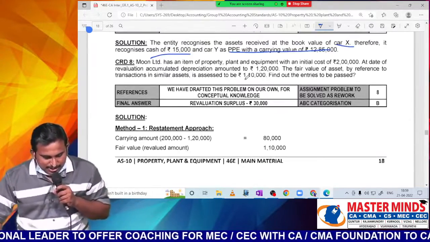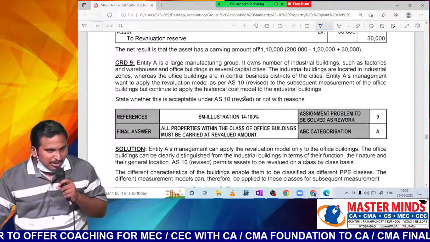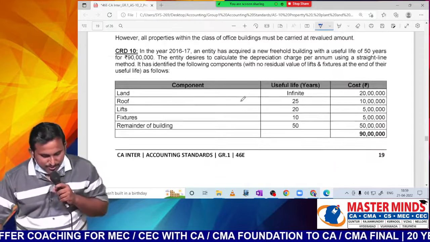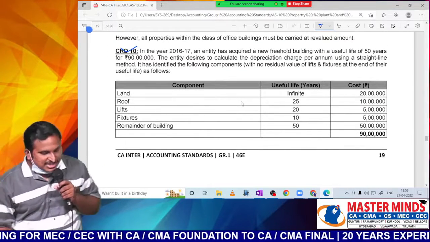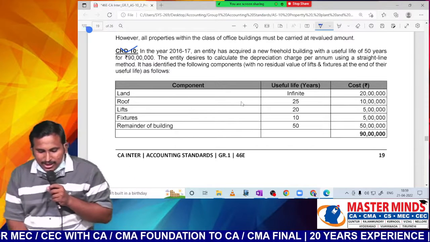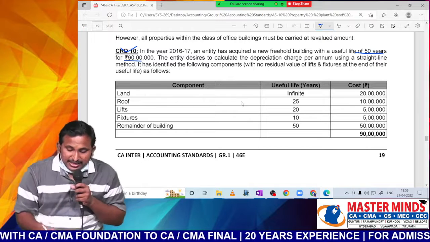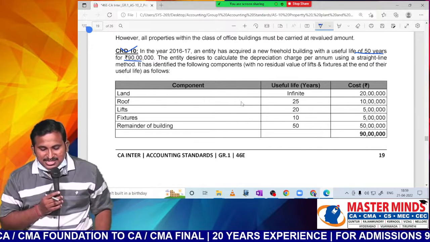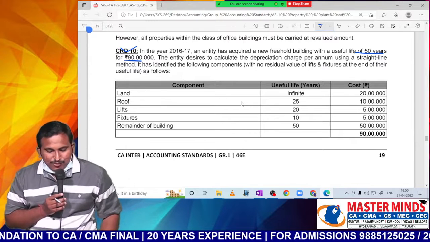Now, this is a revaluation model, sir, where we have applied two methods. Similar will be there, sir. Let me take this question, regularly asked in the exam. Now you could observe, in the year 2016-17, entity has acquired a new freehold building with a useful life of 50 years. Entity decides to calculate depreciation charge per annum using a straight line method. It has identified the following components.